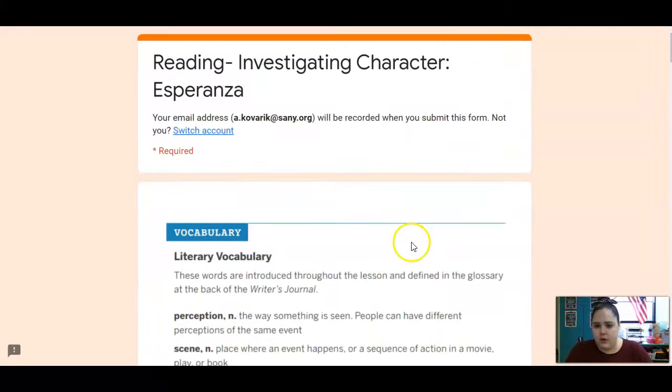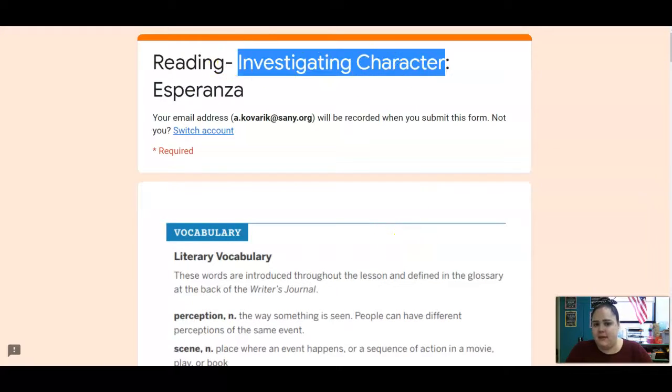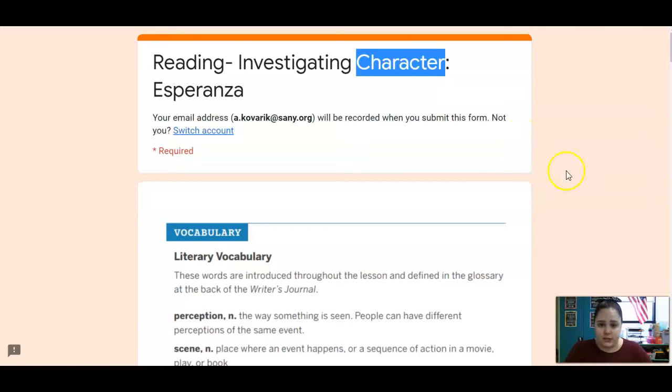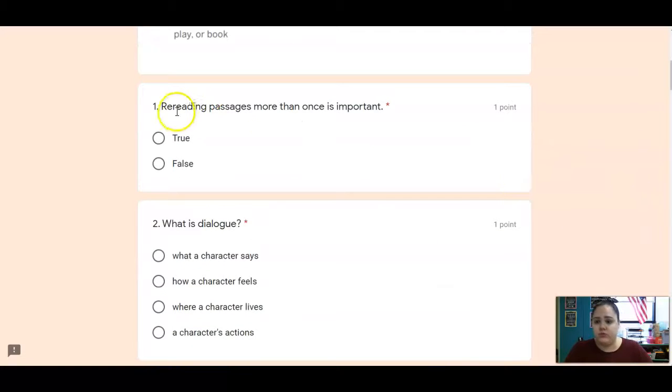All right, so we're going to be investigating the character today. Yesterday we talked about close reading and how we're going to look closely at those details. We're going to focus on Esperanza as a character today. So rereading passages more than once is important, true or false. We talked about this yesterday. When we're close reading, do you think it's important to read that passage more than once?